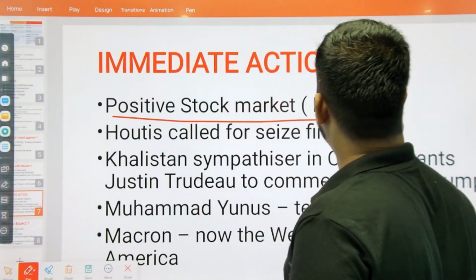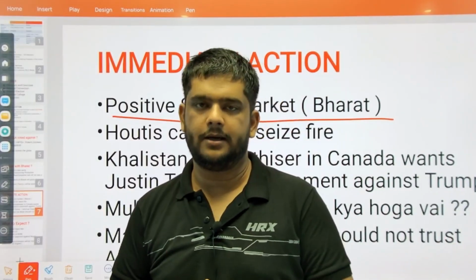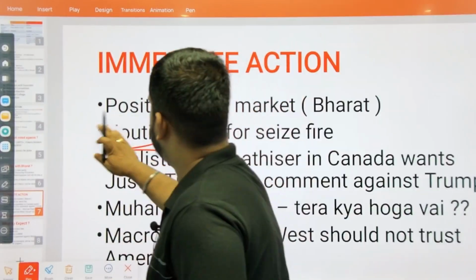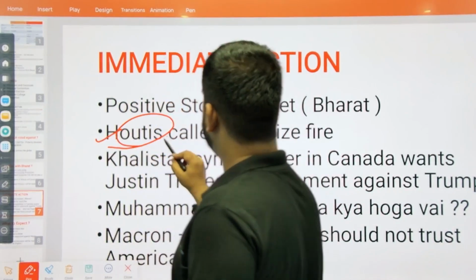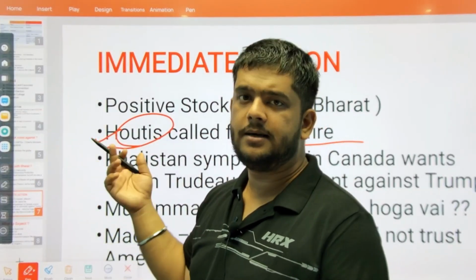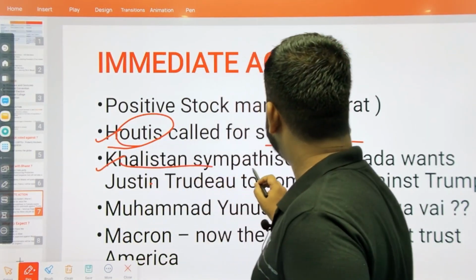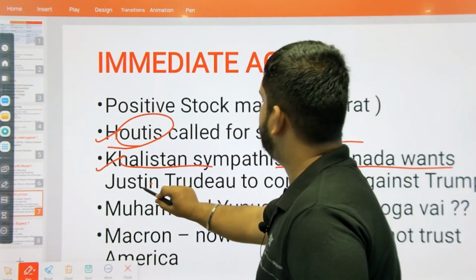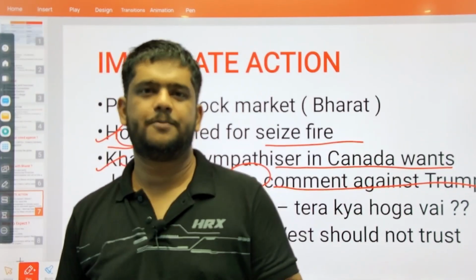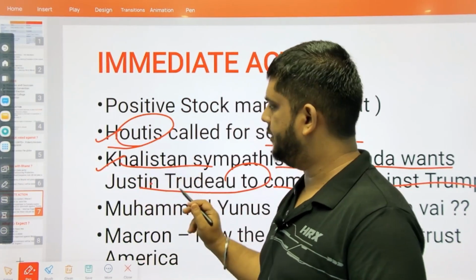First was a positive stock market. The stock market after the election was very, very encouraging. That stock market showed positive growth. Another thing that happened immediately after Trump's victory was the Houthis called for a ceasefire. So we can see who is behind all this ruckus which is going on in the global arena today. Yes, another thing, Khalistan sympathizers in Canada want Justin Trudeau to comment against Trump. Yes, even Canada, who is propagating all this nonsense, they are going to be stopped because of Donald Trump.